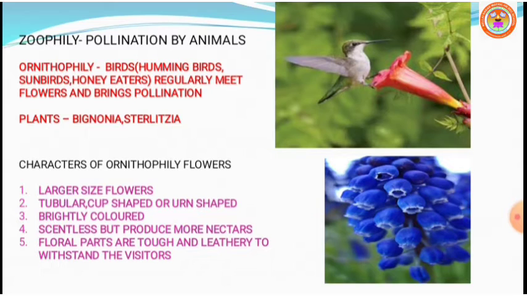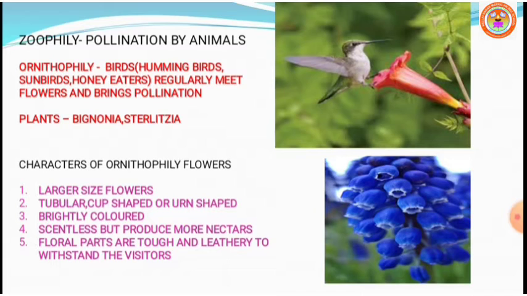Let us continue with the different types of animals and how they pollinate the flowers. First, ornithophily. What is meant by ornithophily? Pollination by birds is called ornithophily. Some of the common plants which are pollinated by birds are Erythrina indica, bombax, syzygium, bignonia, strelitzia.